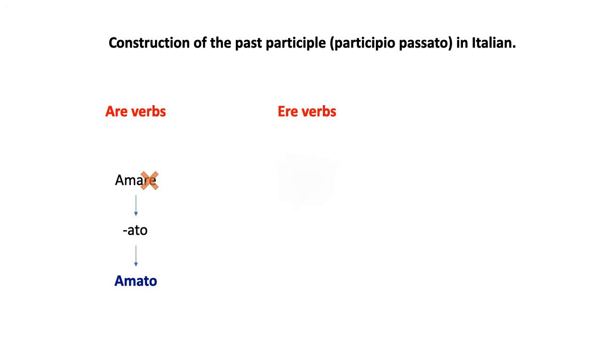What happens with ere verbs? Same thing. We get rid of three letters, but we do not insert ato, we insert uto. So the past participle of avere is avuto. What do these mean? It's the exact equivalent of the past participle in English. So amato means loved. Avuto means had, right? Avuto comes from avere, so it's had. Amato comes from amare, from to love, so it's loved.